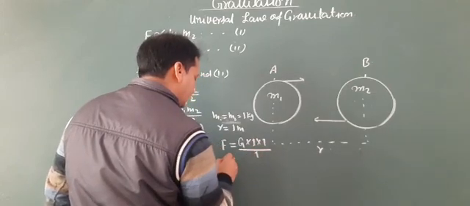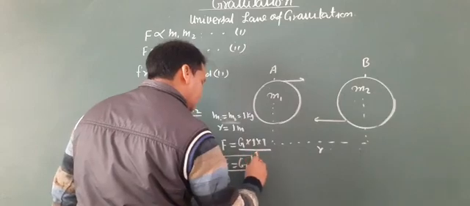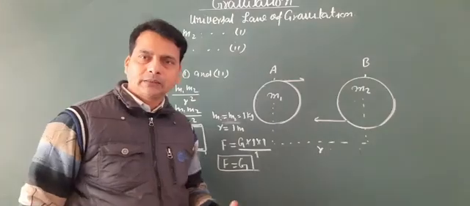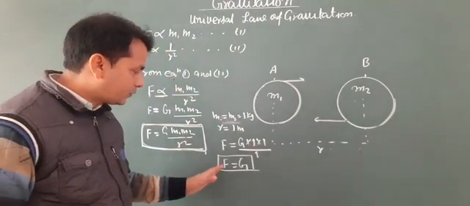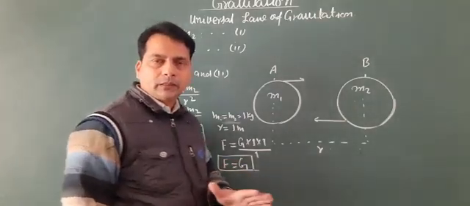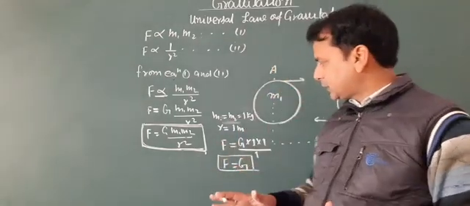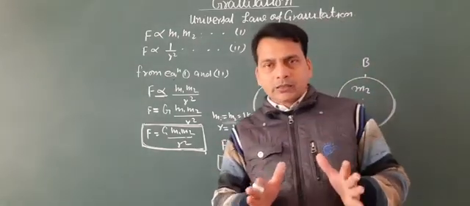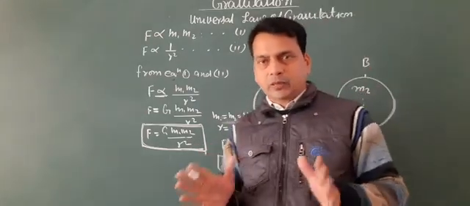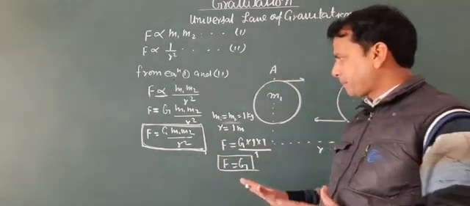Then F equal to G. So in this equation it is clear that the gravitational force is equal to the gravitational constant whenever the mass of both objects is 1 kg and the distance between their centers is 1 meter.